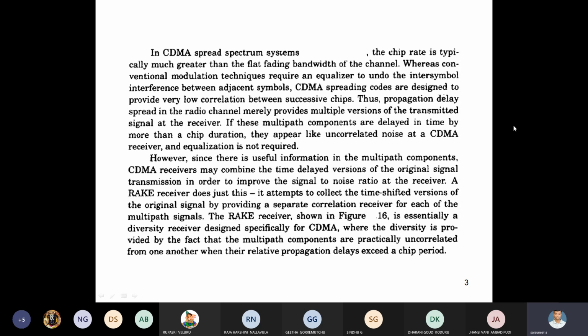Code division multiple access. Before going to this code division multiple access technique, first we have to discuss multiple access systems. What do you mean by multiple access systems? Only a single channel is available between transmitter and receiver, but multiple users use the same channel. At that time, we go for multiple access schemes: frequency division multiplexing, time division multiplexing, and code division multiplexing.